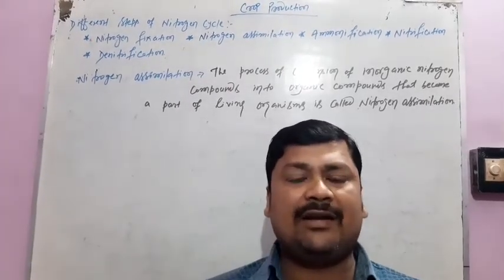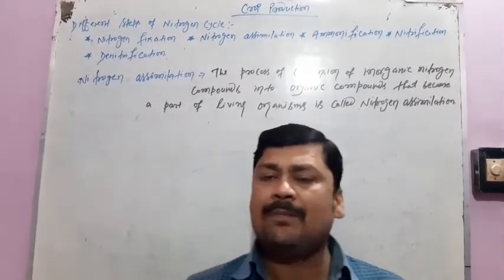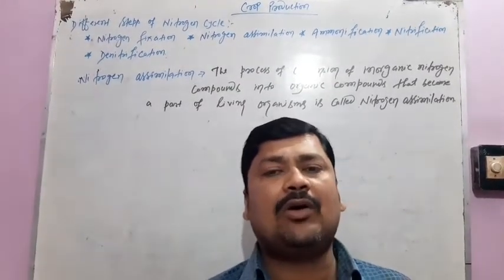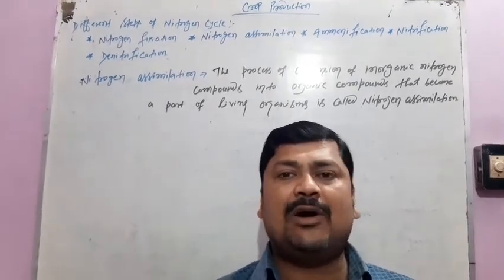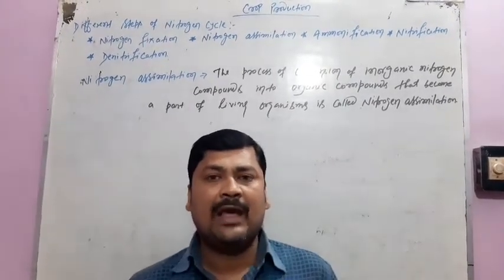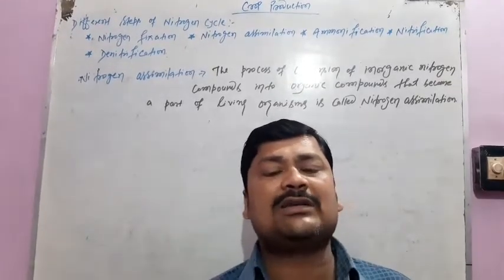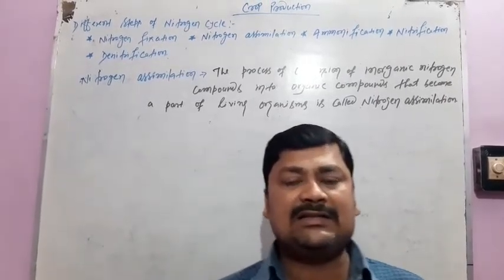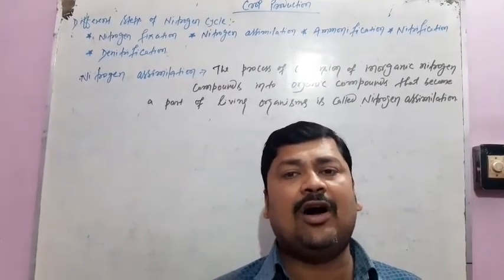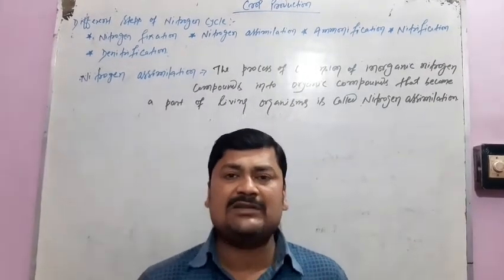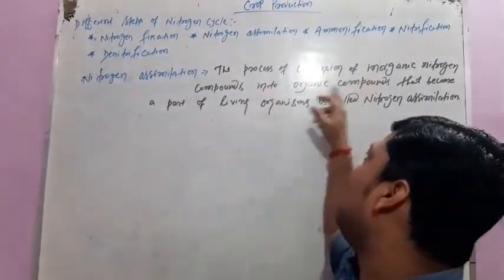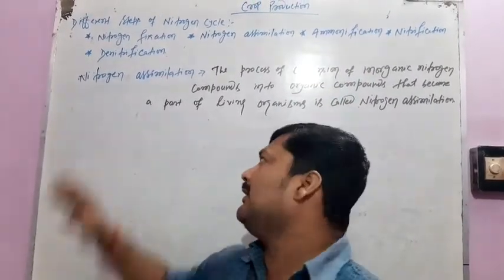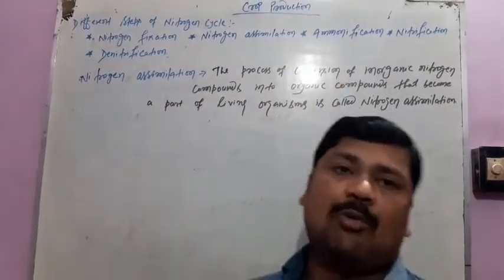When herbivorous animals like deer and goat eat these plants, the nitrogen compounds get into their body, and when these herbivores are eaten by carnivores, the compounds get into the body of carnivorous animals. By this process, inorganic nitrogen compounds convert into organic compounds of living organisms. This process is called nitrogen assimilation.